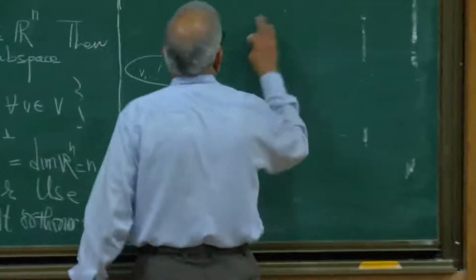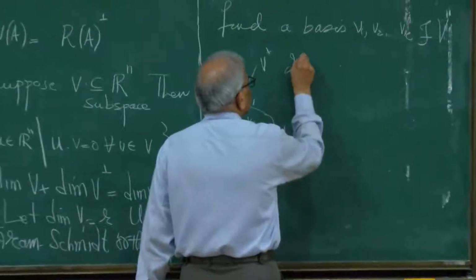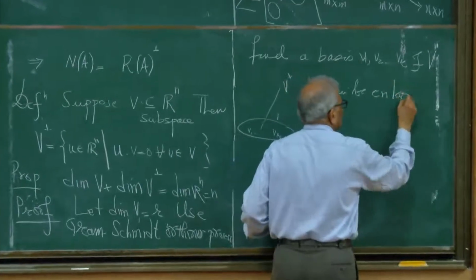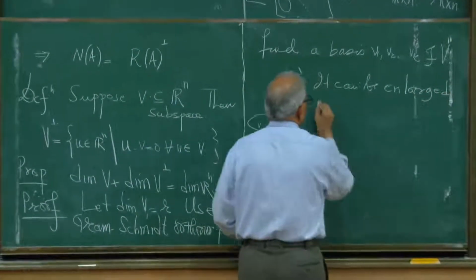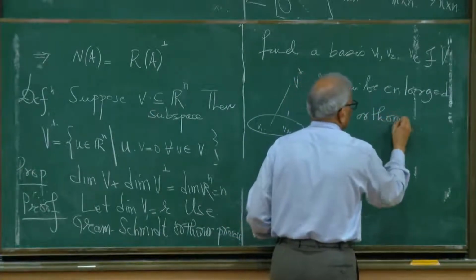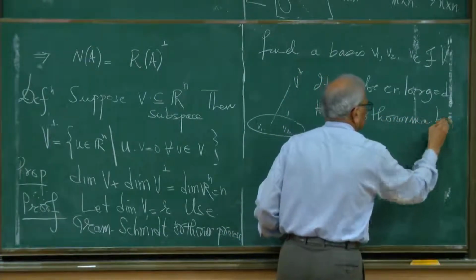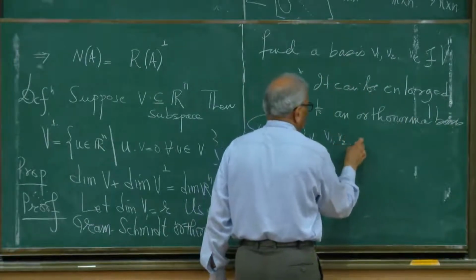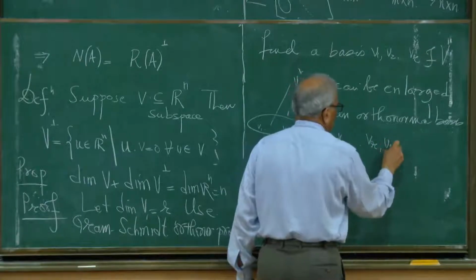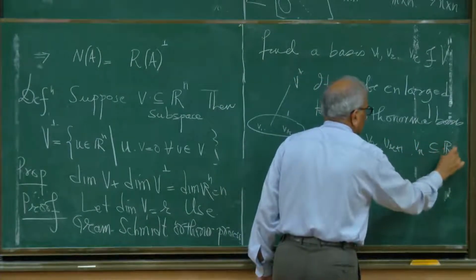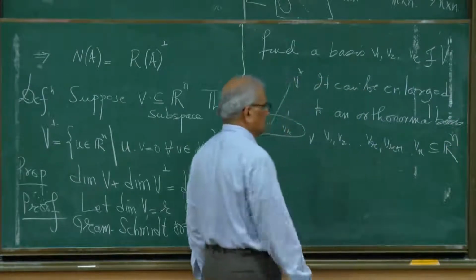So this orthonormal basis of V can be enlarged to an orthonormal basis, say V1, V2, up to Vr, Vr plus 1, up to Vn, contained in Rn.